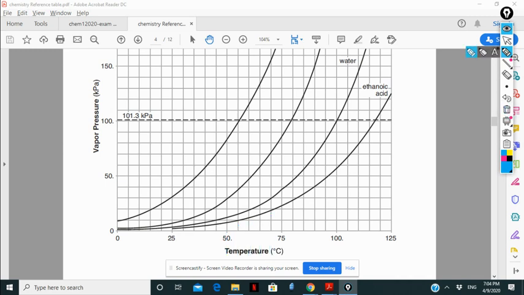So he said almost 69, so I'm going to assume 70. I go up to the water curve.